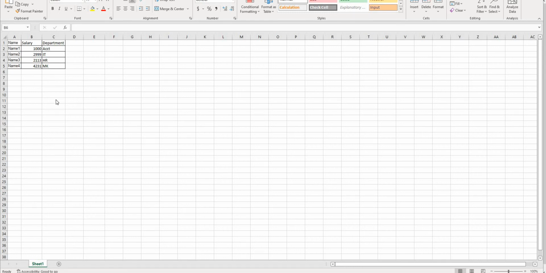Hi there. The purpose of this demo is to quickly demonstrate how to add parameterized control to Amazon Quicksight. As you can see here, we have taken a simple spreadsheet with 3 columns in it: name, salary, and department. We'll add a calculated field, and based on that we'll add a parameter and a control, and based on the value of the control we'll see how the value for that field gets changed. So let's move on to Amazon Quicksight and add this data set there.